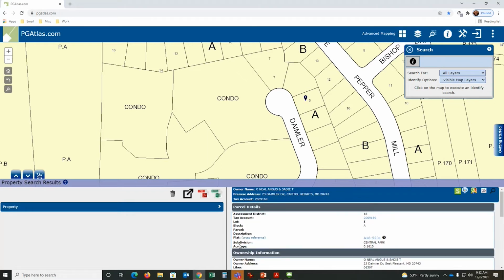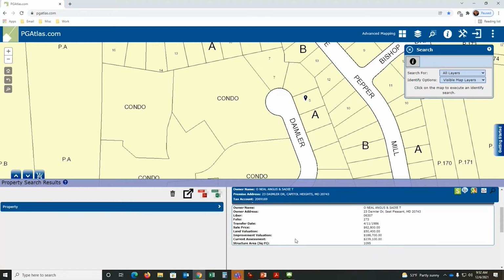Next up is acreage. Acreage assigned by the assessment office for that property. They considered this area 0.1610 acres. Next up is the owner information. Who receives the tax bill? And liber, folio, again, all unique identifiers for the property. When was it last sold, the transfer date, the sales price, how much is the land value, and the square footage of the property. All, again, maintained by the assessment office.